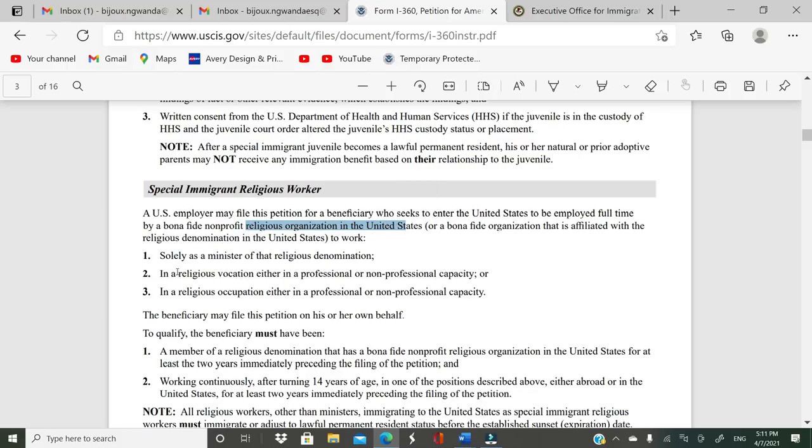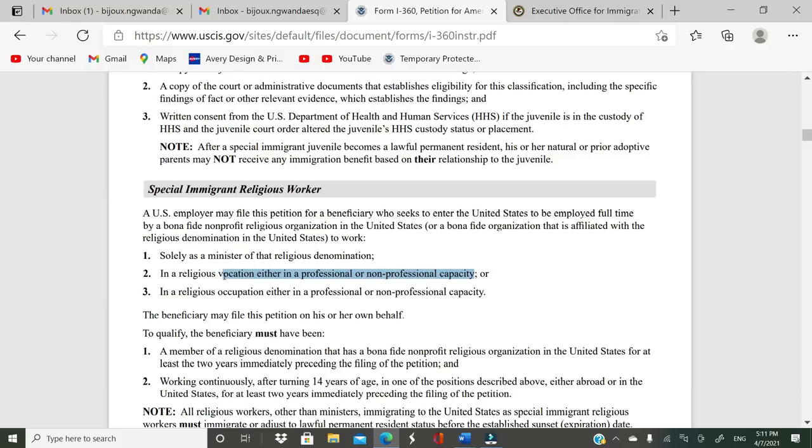Okay, solely as a minister of that religious denomination, okay, in a religious vocation, either in a professional or non-professional capacity. This is very important. It doesn't have to be your profession to be a minister, but you can work in a professional capacity or non-professional capacity. Okay, in a religious occupation, either in a professional or non-professional capacity.